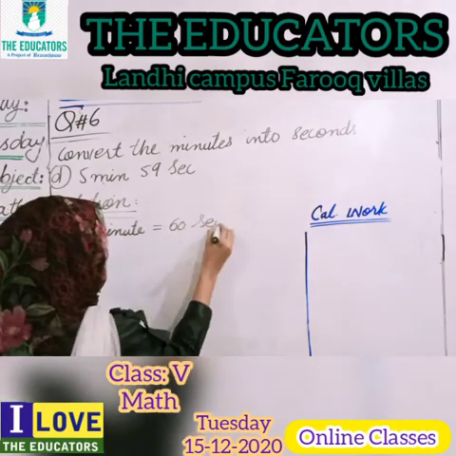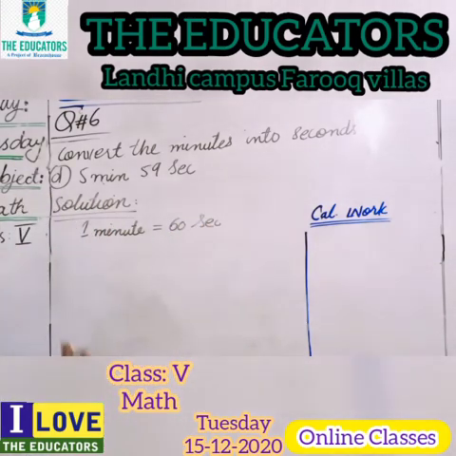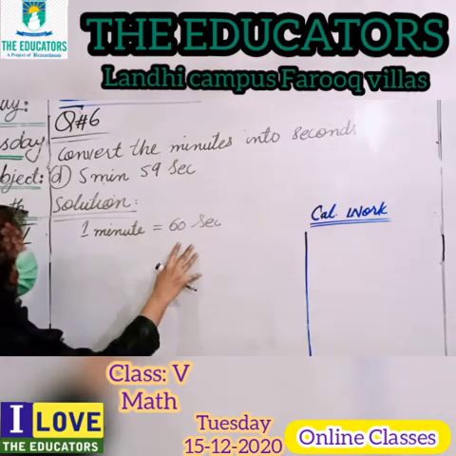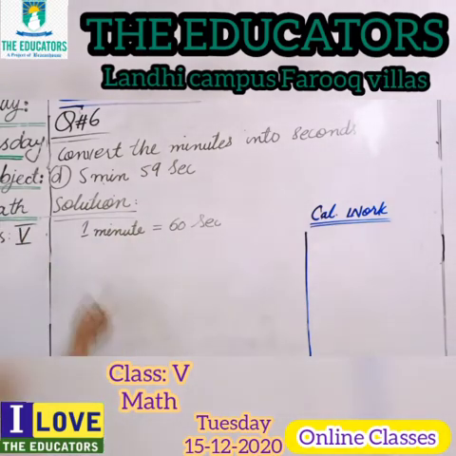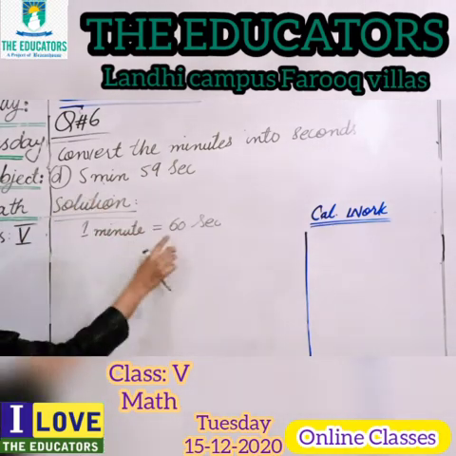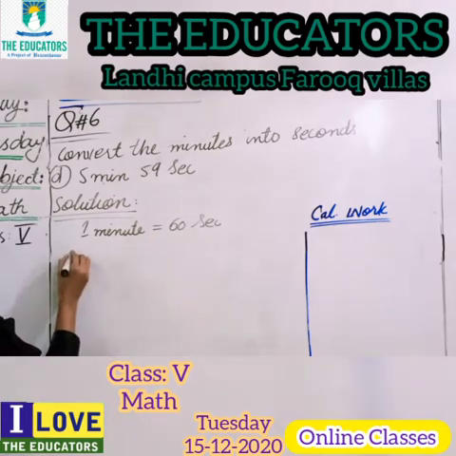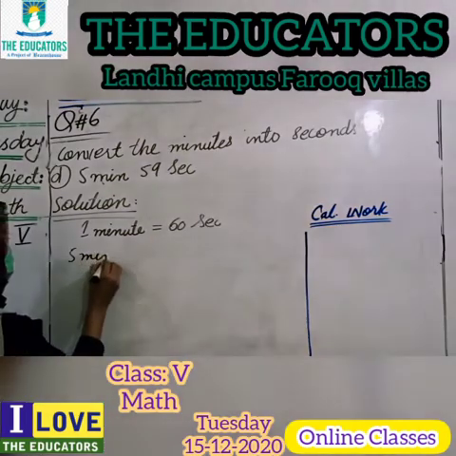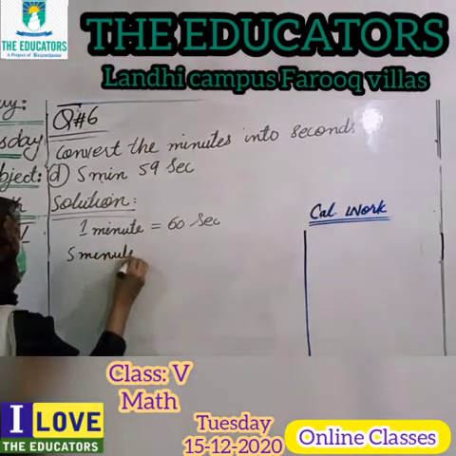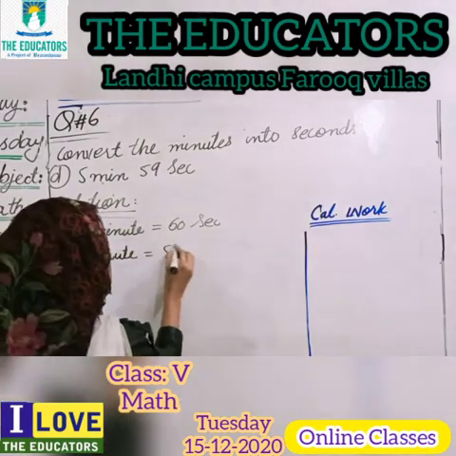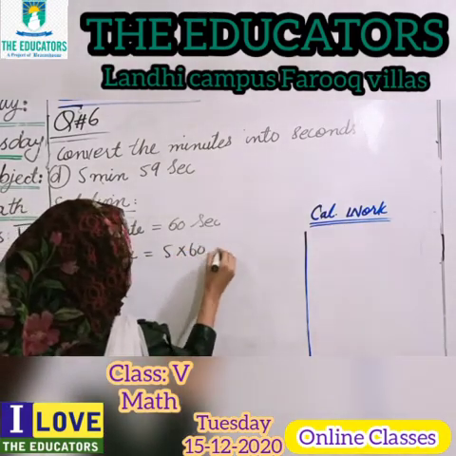Do you know this? Yes, I know. Okay, you know. 1 minute is equal to 60 seconds. So what will we do? First, we will multiply 5 by 60. So 5 minutes is equal to 5 multiplied by 60 seconds.